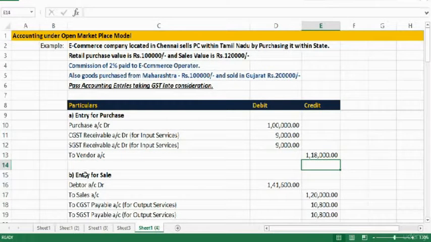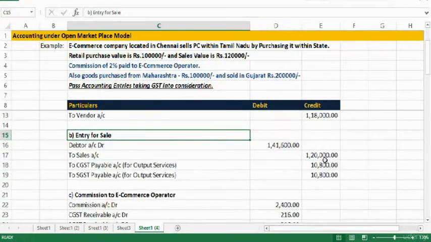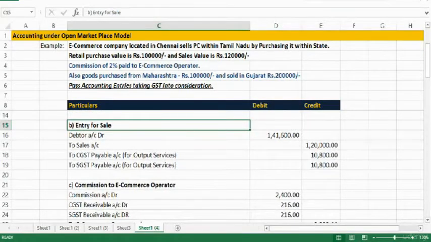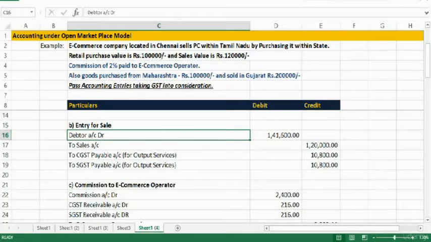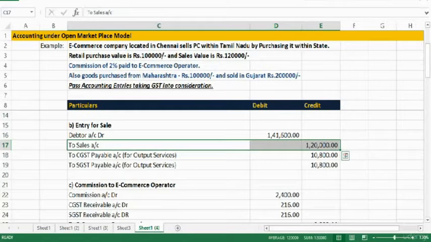Next, we have sales. What is the entry for sale? Customer account should be debited. For what amount will the customer be debited? To know that, first let's credit sales. Sales amount is 1,20,000. On this sales, since it's an intrastate sale, we have to collect CGST and SGST. Since we are collecting, we have an obligation to remit it to the government.